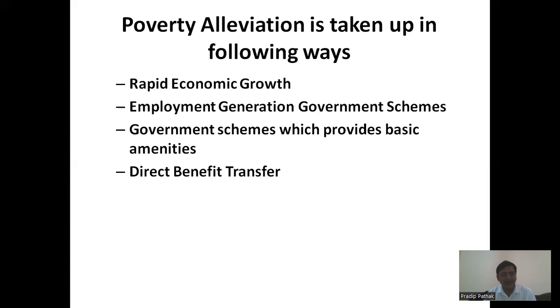Now they are getting the money transferred to their bank account without mediators taking cut money or bribes. With the Jan Dhan Yojana, every poor person has got a bank account, and the money that should go to his account is directly going to his account. The mediators in between have been removed, and the people are ultimately the beneficiaries.